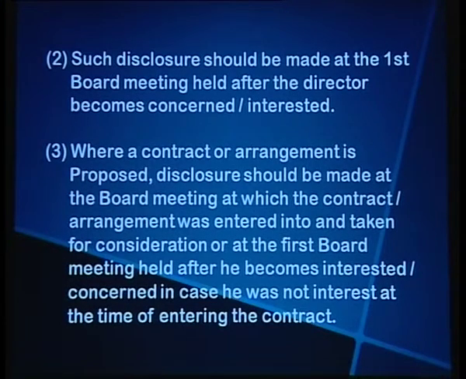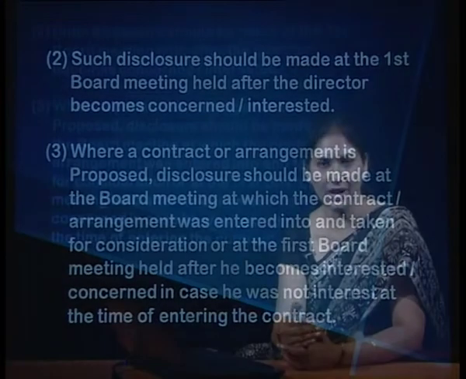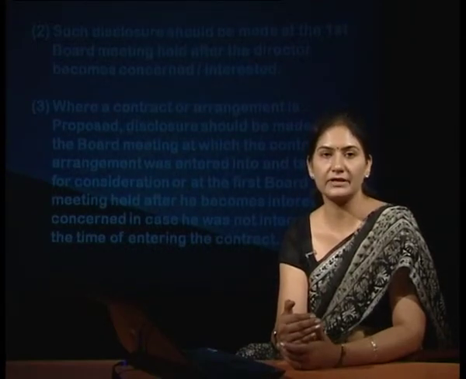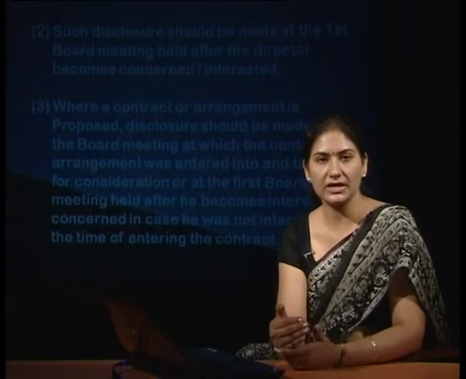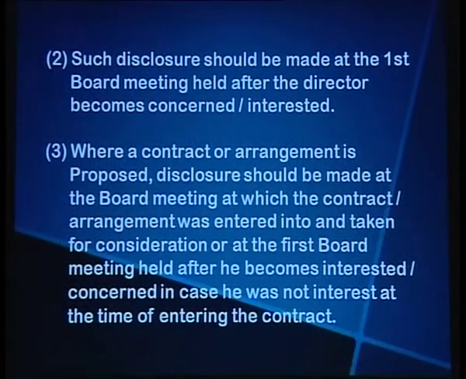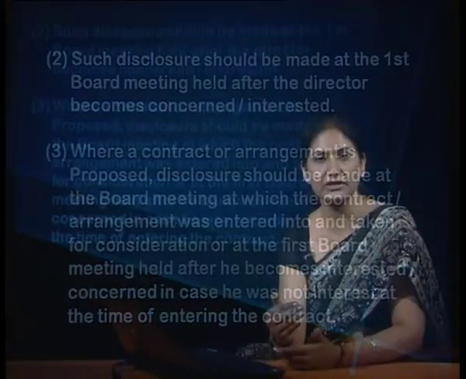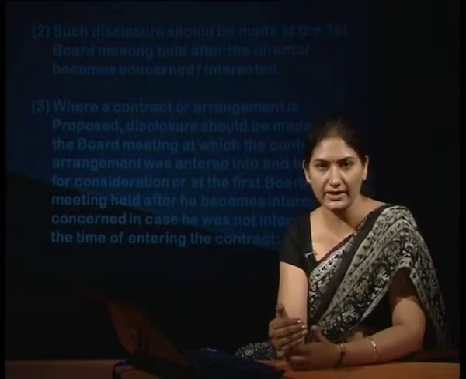This section applies so that the directors who are interested in a particular resolution, if they disclose the interest, then have to abstain from voting on such a resolution. This is required so that a fair decision can be taken, rather than partiality and rather than the director who is interested in a resolution voting on it.